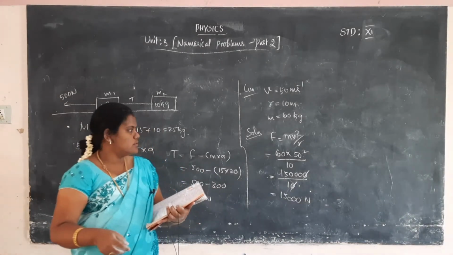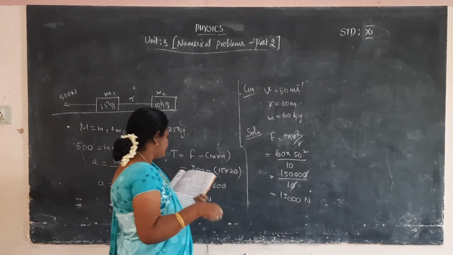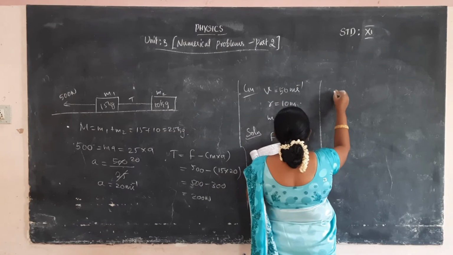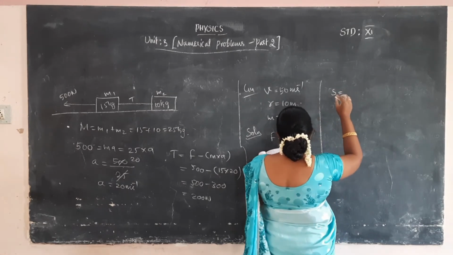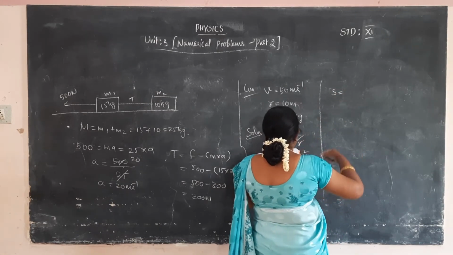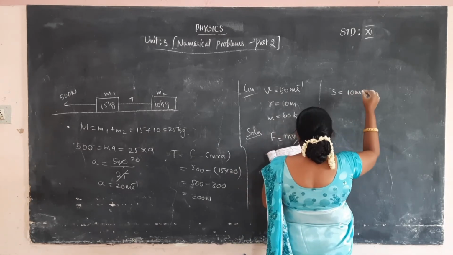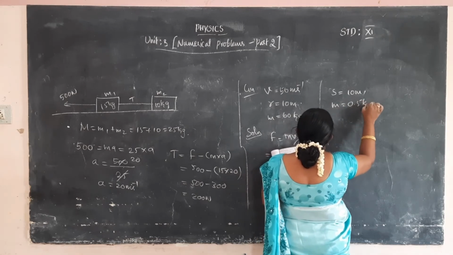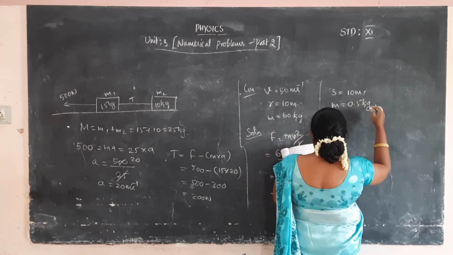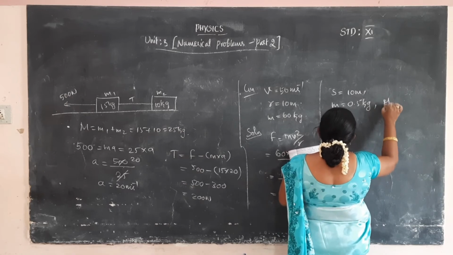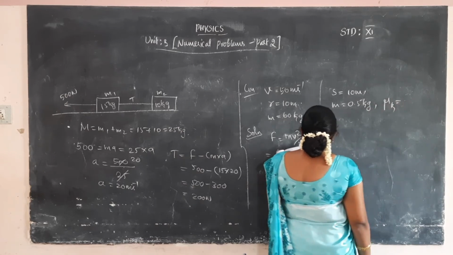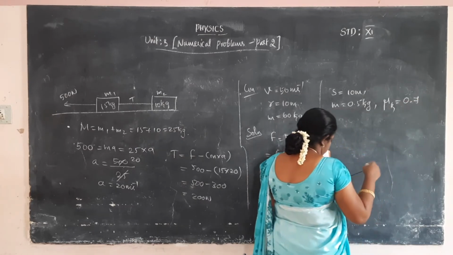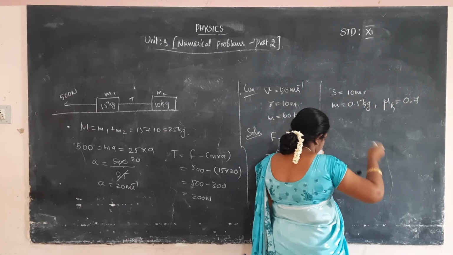What are the given values? The distance S is 10 meters, and the mass M is 0.5 kilogram. The coefficient of kinetic friction, mu k, is equal to 0.7.